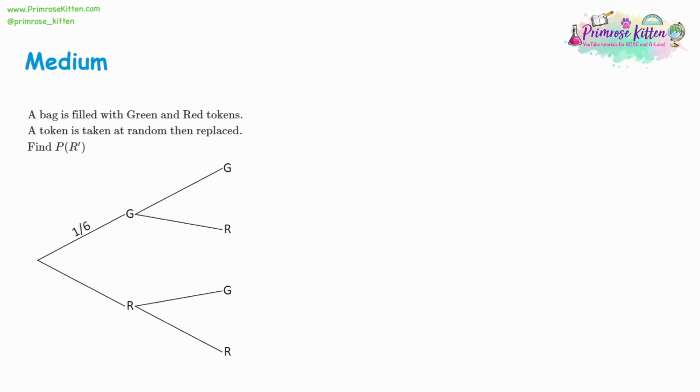Our next question is another bag full of tokens. We have green and red tokens. We've got one clue, which is our 1 out of 6. That's for green, so we have 1 green token, and the total is 6 tokens, 1 out of 6. So we must have 5 red tokens. We are replacing the token as well before our second pick, so it's going to be the same probabilities on the second part of the tree. Now, what are we being asked for?